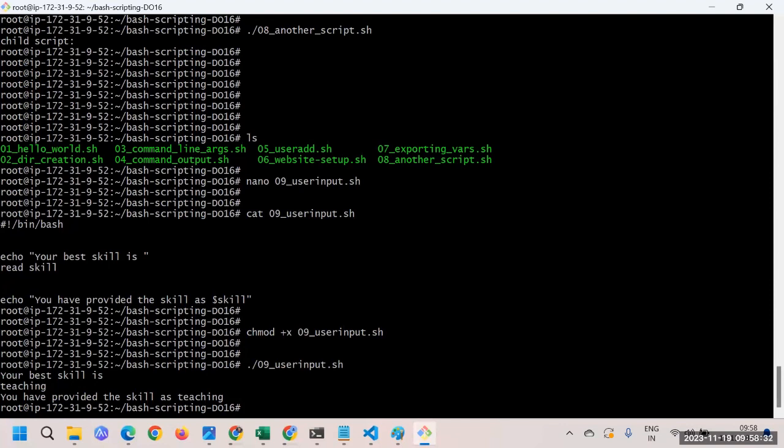So skill is the variable that I have given. Now that value got stored inside this variable, and you can just use that value with the dollar sign and the variable name. With this keyword, you can go and use it. So that's something we can do.